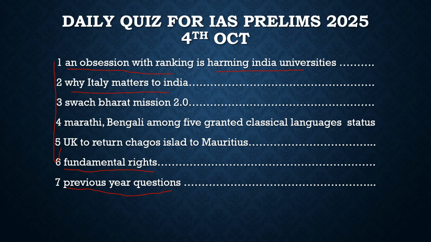Then another article which was in the news is about the Swachh Bharat Mission 2.0. This is also one of the important missions. Earlier we had Swachh Bharat Mission 1, which was brought in 2014, and the main focus of it was open defecation free status. Swachh Bharat 2.0 basically focuses on legacy landfills and dump yards. It was brought in for 2021 to 2026. Here we have to understand what these legacy waste dump sites are.